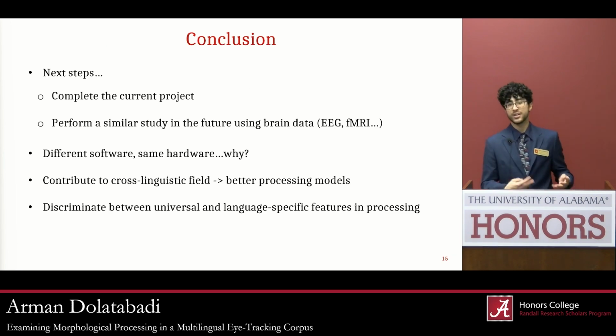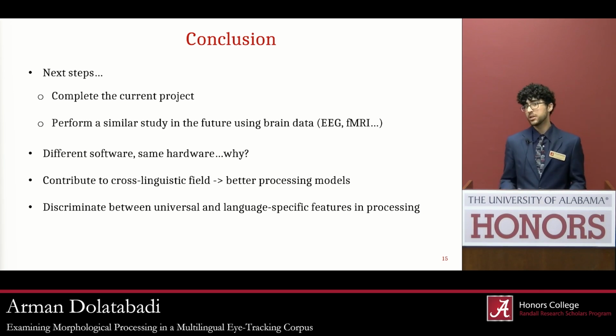Okay, let's talk about our next steps. First, we're going to complete our current project. Second, we expect to perform a similar study in the future that swaps out the eye movement measures for something like EEG or fMRI. The main thing that we seek to learn from this is that everybody has the same hardware. All of us have the same brains.